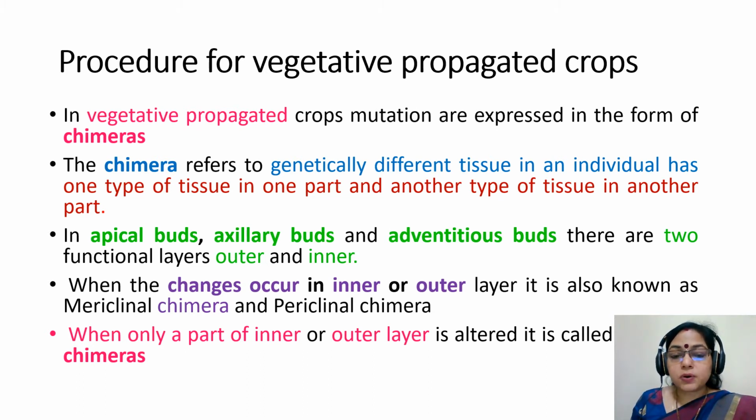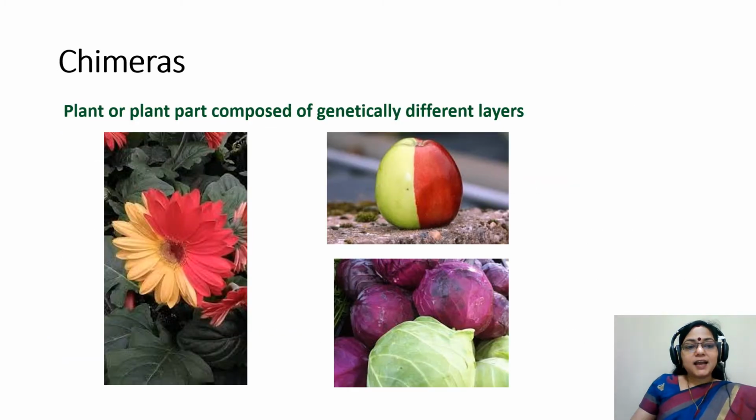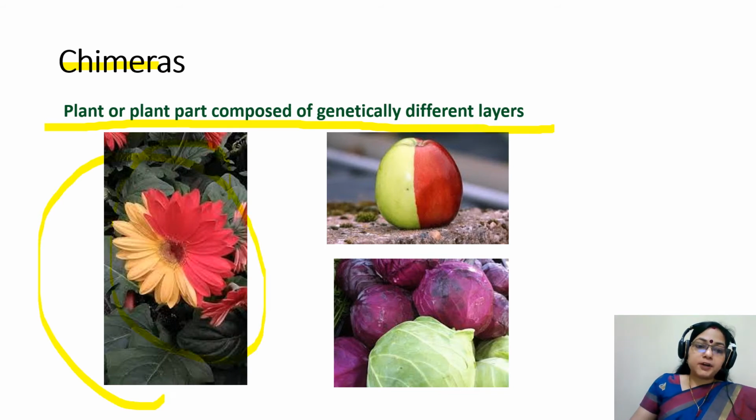When the changes occur in the inner or outer layer, it is known as mericlinal chimera and periclinal chimera. When only a part of the inner or outer layer is altered, it is called sectoral chimera. In this slide, you can see what chimeras are. Chimeras are plants or plant parts composed of genetically different layers. They are mainly used in ornamental plants, vegetables or fruits.